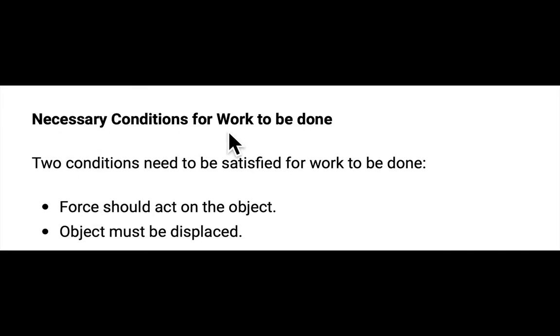Necessary conditions for work to be done. There are two conditions that are needed when work is done. Number one, force should act on the object. Number two, the object must be displaced. Means if the object is not moving, then work done is zero. Or the object is moving but no force is applied on it, then again work done is zero.